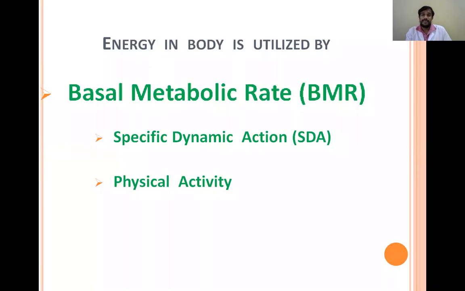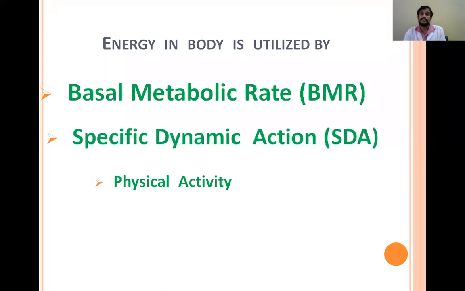The minimum amount of energy is required for respiration in the lungs and the blood supply by the heart, reabsorption in the kidneys, digestion and absorption in the intestines, and nerve transmission in the brain and nervous system. For all these processes, some energy is required even though we are at rest. That energy is known as basal metabolic rate. So this is a way of utilization of energy in the body.